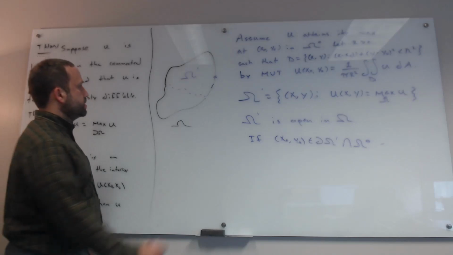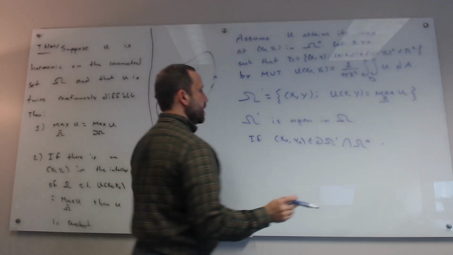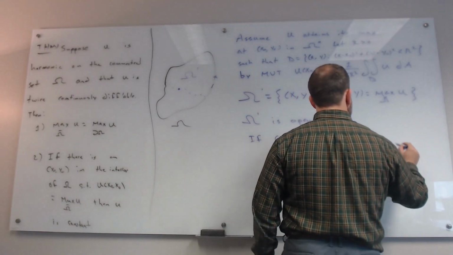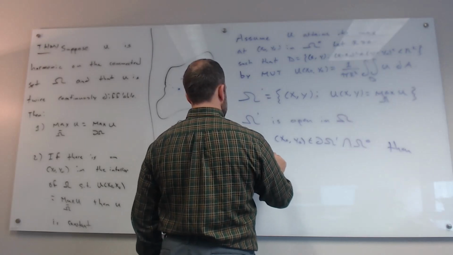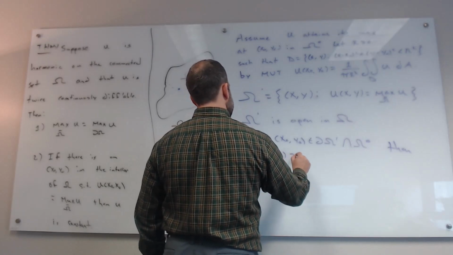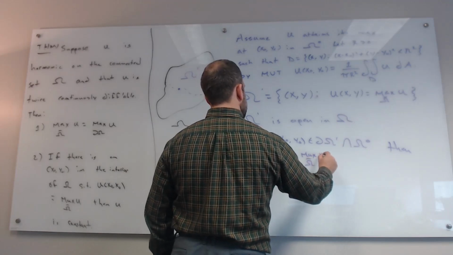Like that point right there, then u of x naught, y naught is equal to the maximum over omega of u.